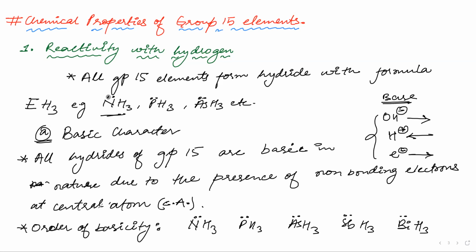Can't you see lone pairs? One. I was saying, yes, but my mic was off. One lone pair. Now everyone, why are you not saying anything? Abir, do you not know the lone pair is one here? No, sir. Can you not see this is a lone pair? I have also shown here one lone pair, due to the presence of non-bonding electrons at the central atom.